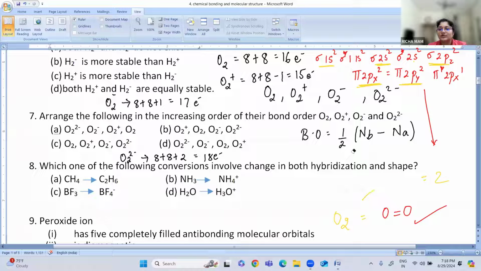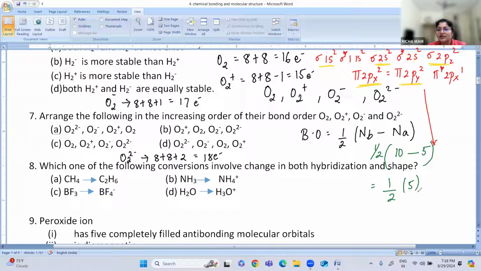Half of bonding 10 minus anti-bonding 5, so half into 5, which is 2.5. So O2 is 2, and O2 plus is 2.5.